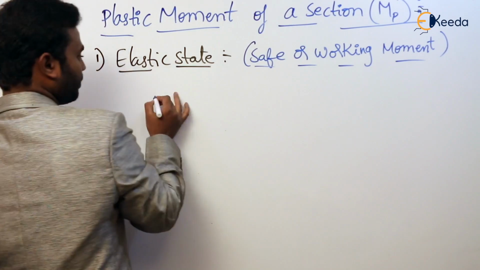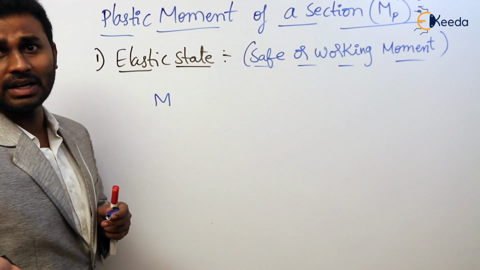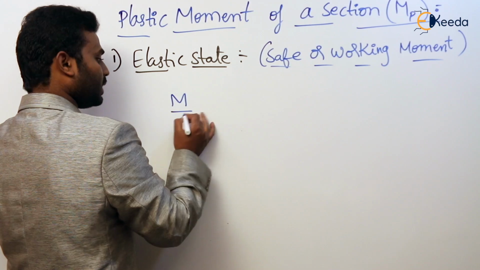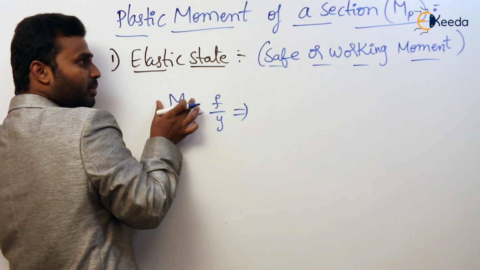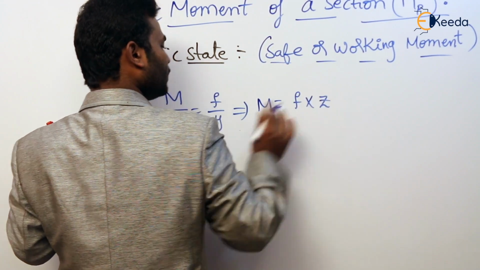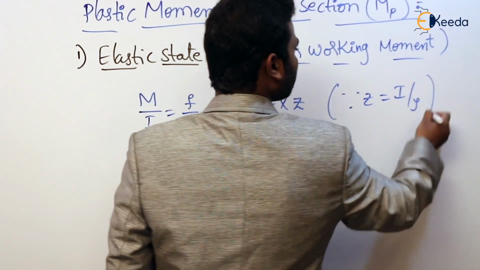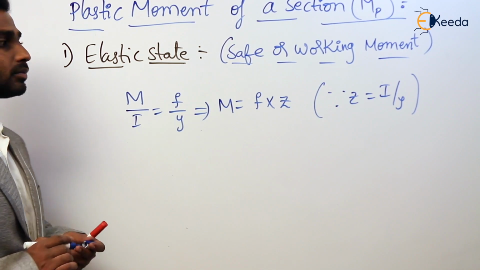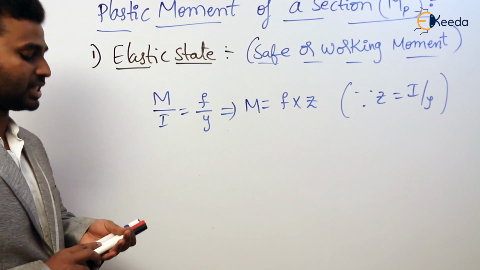We represent it with M. In that elastic state, Hooke's law is valid, because strain is linear and stress is linear. So now we can use this formula: M by I is equal to F by Y. From this we can write the safe moment or working moment M is equal to F into Z. We know that Z is I by Y, moment of inertia divided by Y, the distance from the neutral axis. This is how to calculate the moment of resistance in working state, which is known as safe moment.